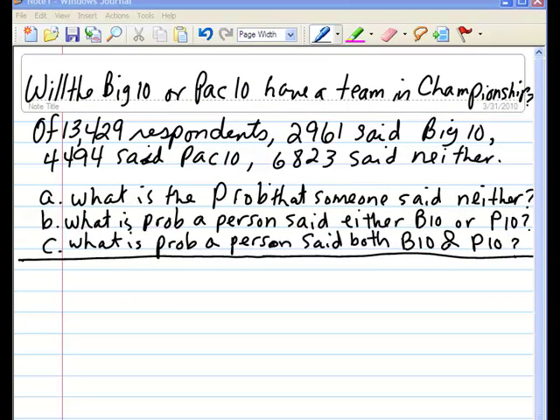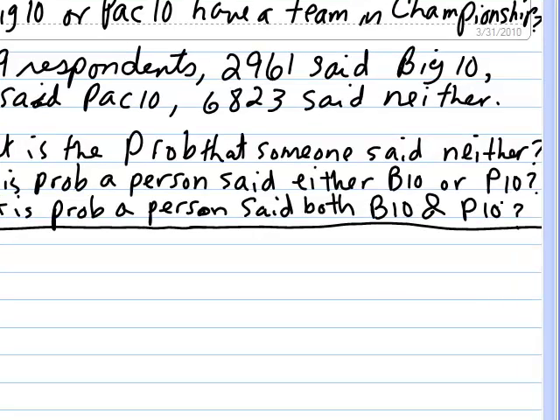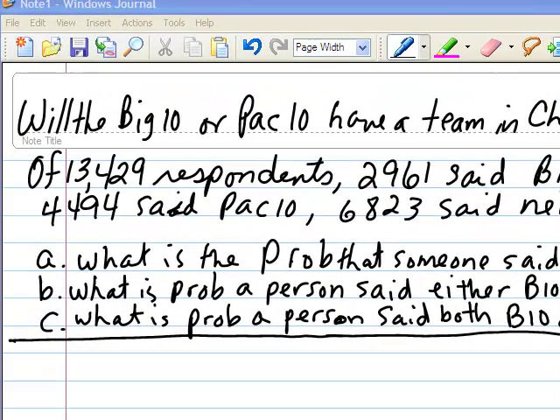What is the probability that someone said neither? What is the probability that a person said either Big Ten or Pac-10? And what is the probability that a person said both Big Ten and Pac-10 will have a team in the national championship?